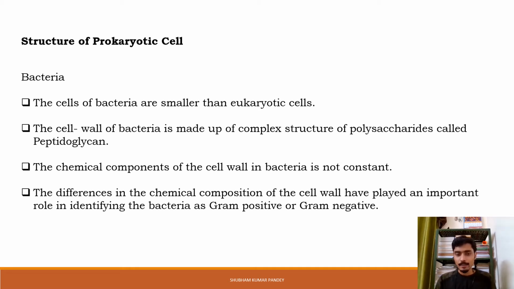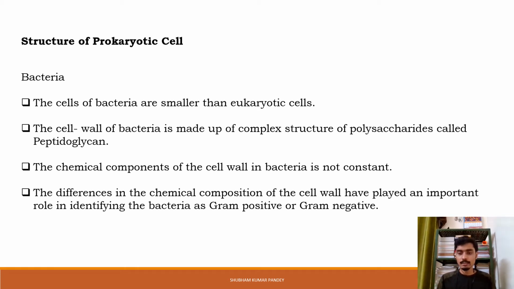The differences in the chemical composition of the cell wall have played an important role in identifying bacteria as gram-positive or gram-negative. So there is a difference in the chemical composition of bacterial cell walls. Some bacterial cell walls may contain peptidoglycan, and some may contain peptidoglycan plus other compounds also.